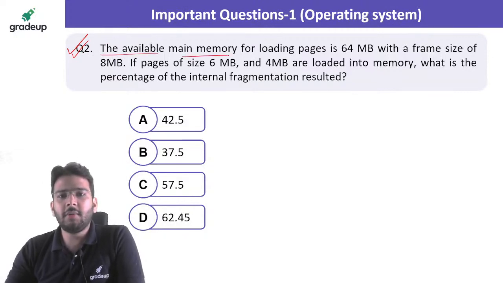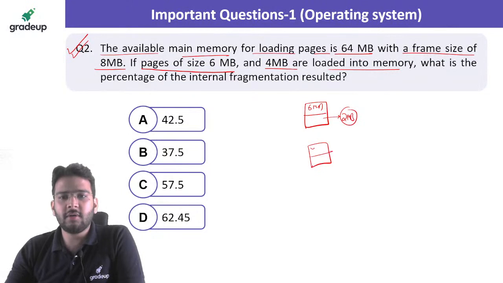The available main memory for loading pages is 64 MB, with a frame size of 8 MB. So frame size is given to us, that is 8 MB. If the pages of size 6 MB and 4 MB are loaded into memory, so here we have this 8 MB partition, in that we are loading 6 MB. So here 2 MB of internal fragmentation is present, right? Similarly for the other partition, if we have loaded 4 MB, so 4 MB of internal fragmentation is present here. What is the percentage of internal fragmentation resulted?